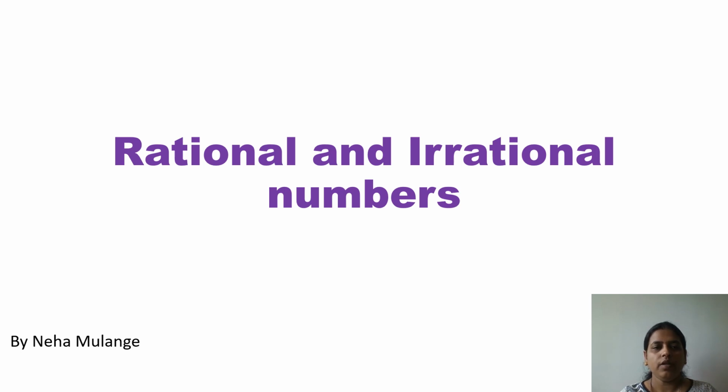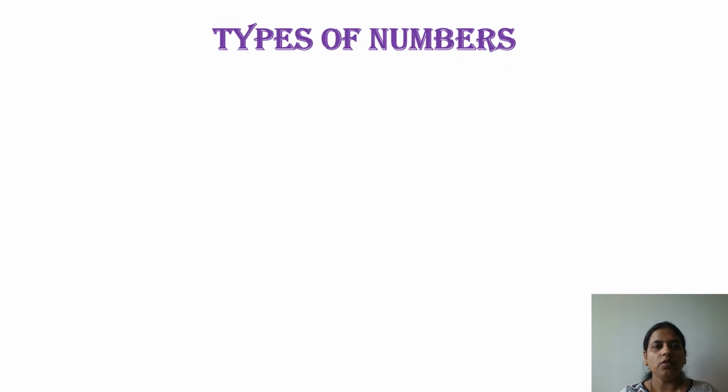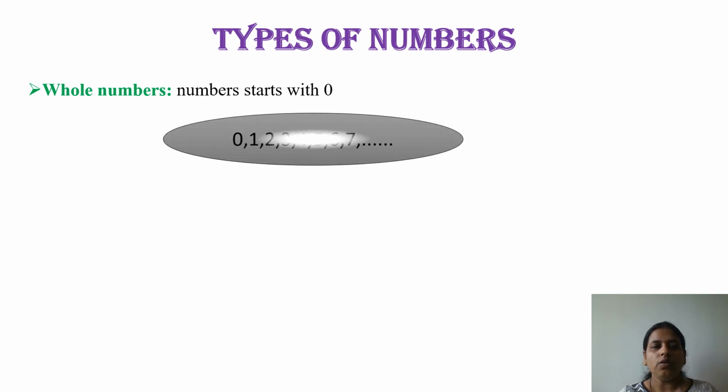First of all, understand what the types of numbers are. So first is the whole number. What is a whole number? The number that starts with 0 is called a whole number, such as 0, 1, 2, 3, 4, 5, 6 up to infinity.